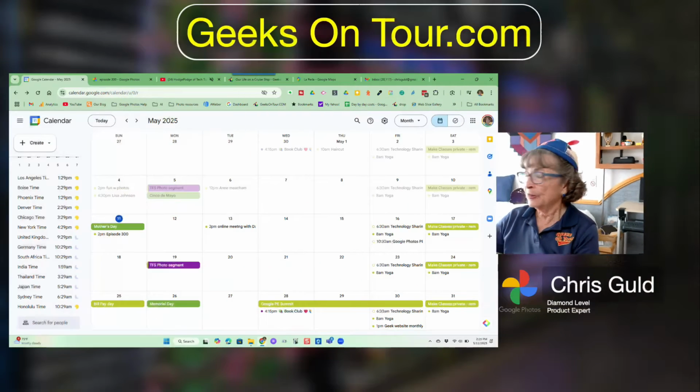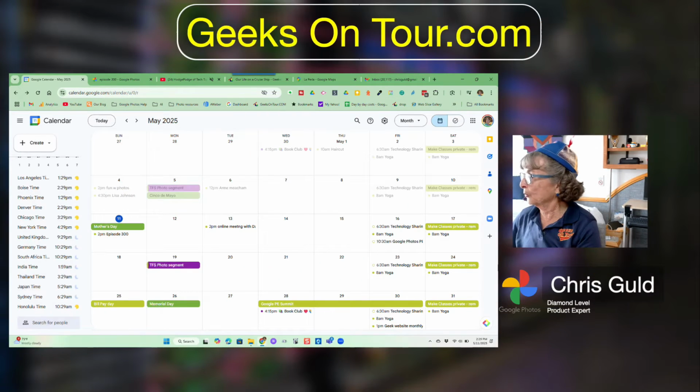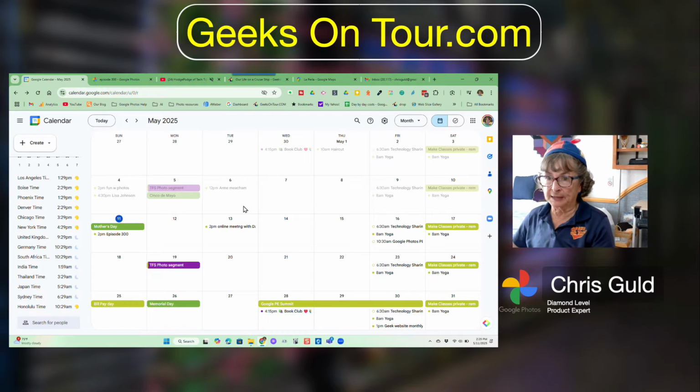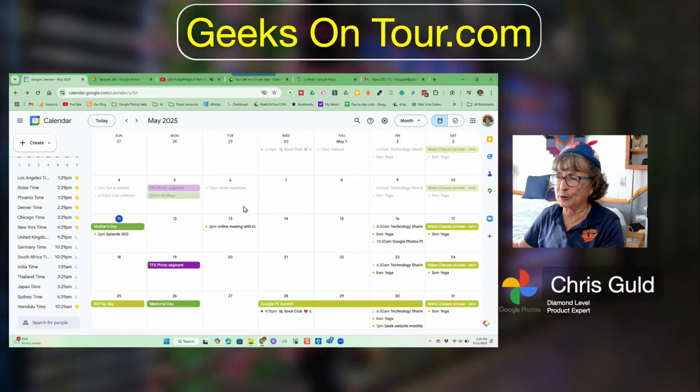I want to show you one other thing about Google Calendar. It is my go-to tool to find out what time it is in any other time zone. There's this thing called the world clock over here on the left. Notice I am in Mexico, so I am in Mexico time, which is Central Standard or Mountain Daylight.